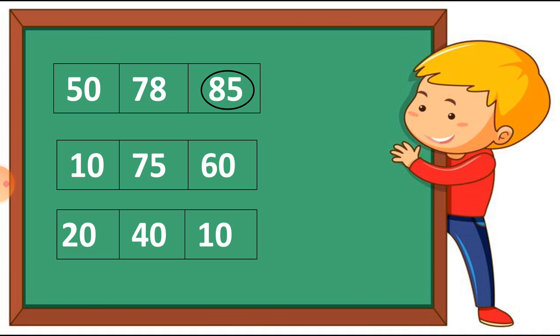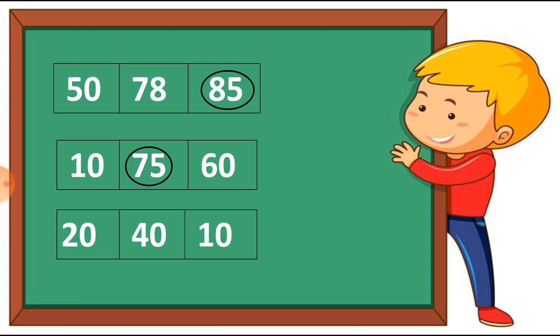You can see I circle the 85 number. Let's see number 2. Here is 10, 75 and 60. Students, between these 3 numbers, which is the greatest number? Here the greatest number is 60. So I have to circle 60. Sorry, here the number 75 is bigger. So we have to circle the number 75.